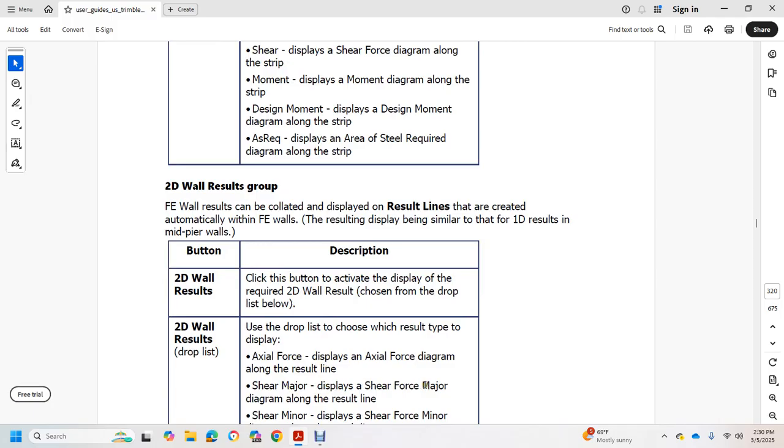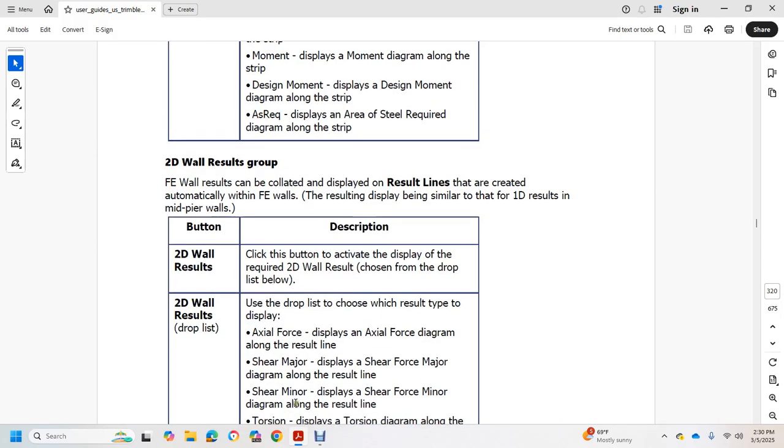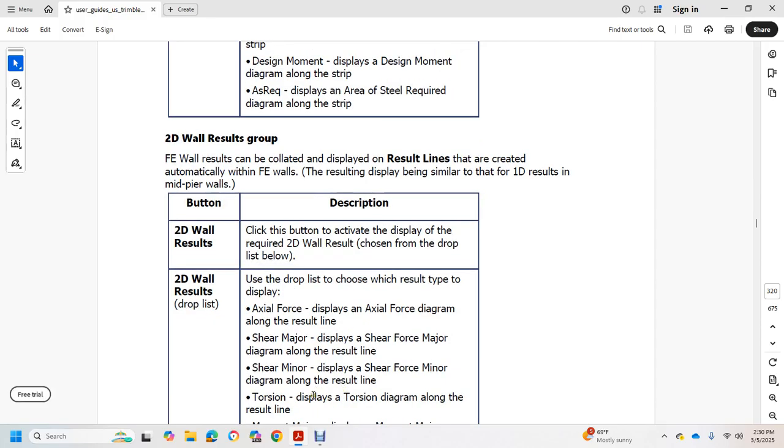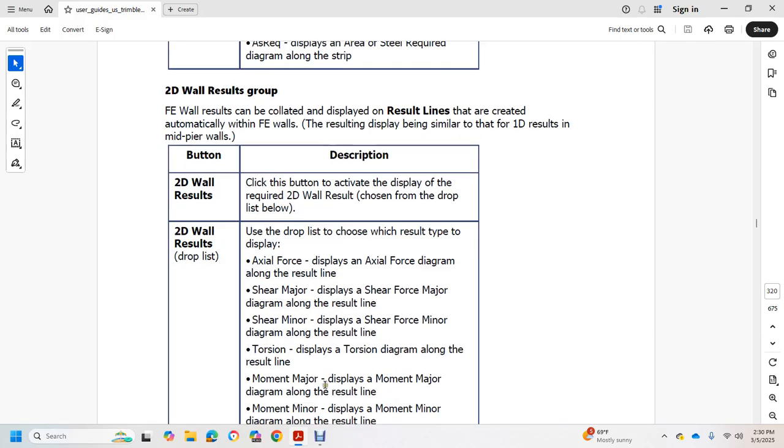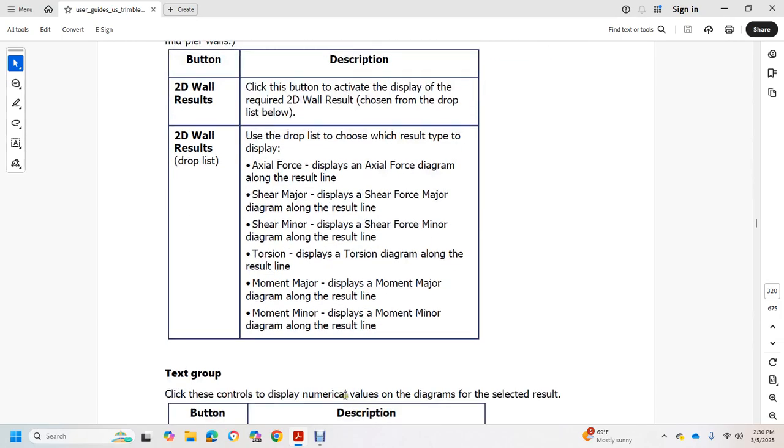Shear major displays the shear force major diagram along the result line. Shear minor displays the shear force minor diagram along the result line. Torsion displays the torsion diagram along the result line. Moment major displays the moment major diagram along the result line. Moment minor displays the moment minor diagram along the result line.